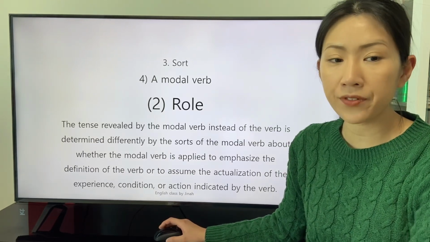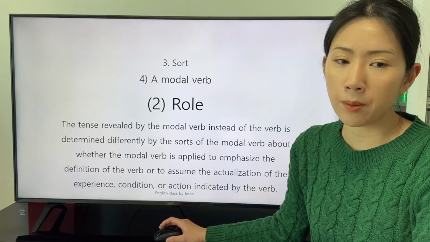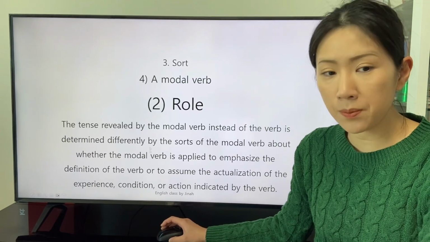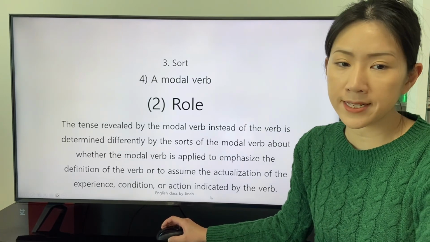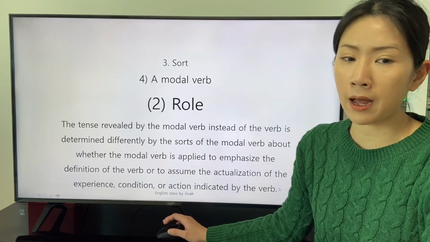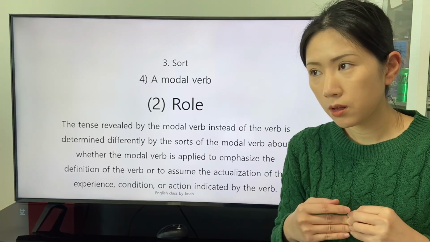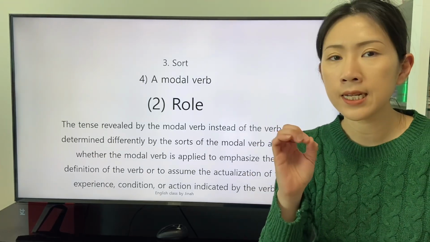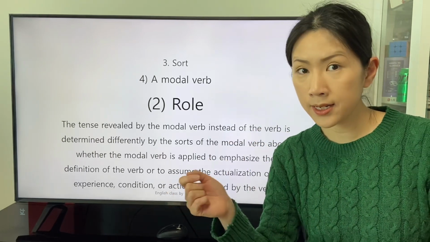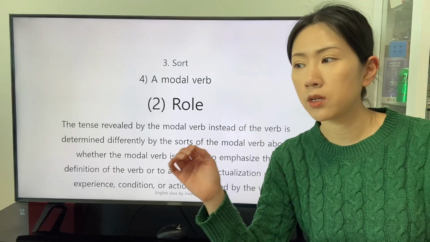The tense is determined differently by the search of the modal verb about whether the modal verb is applied to emphasize the definition of the verb or to assume the actualization of the experience, condition, or action indicated by the verb. The tense of the clause that a modal verb is applied is determined by the definition of the modal verb.